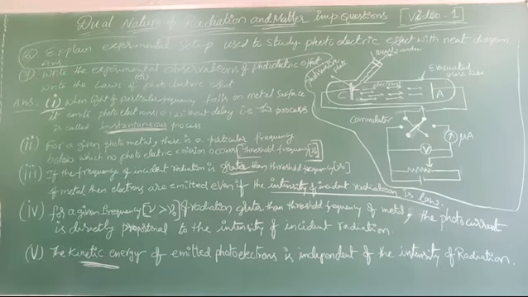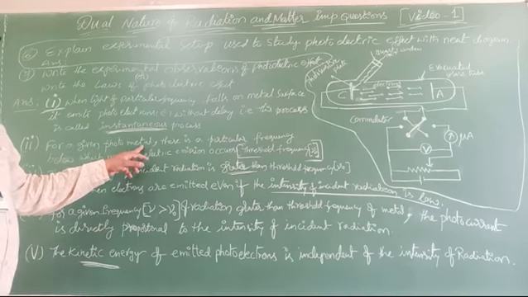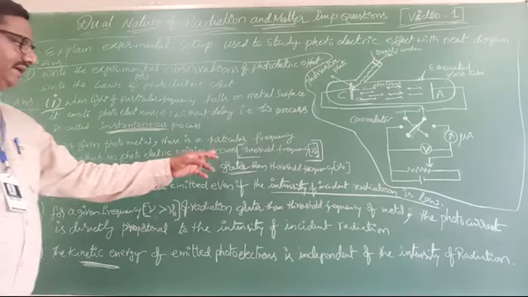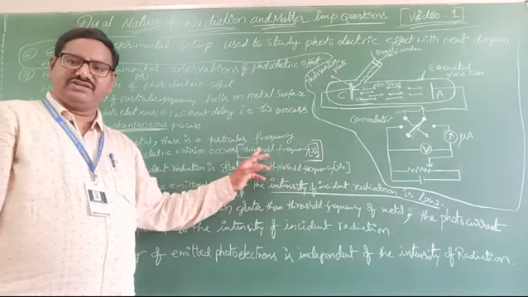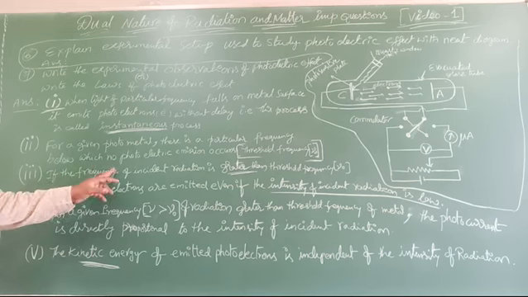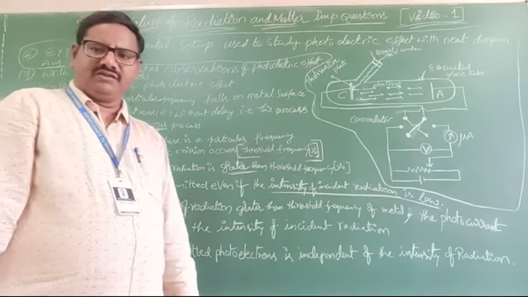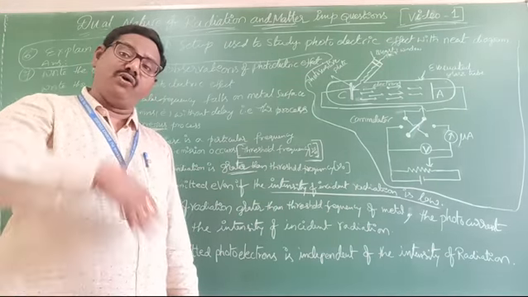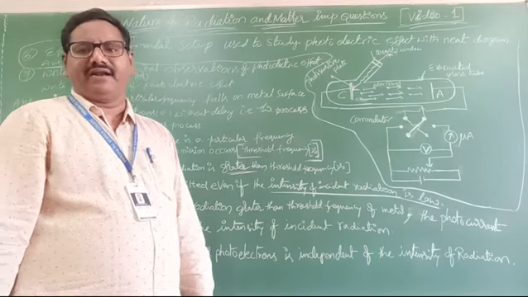For a given photometal, there is a particular frequency. That particular frequency is called the threshold frequency, below which no photoelectric emission occurs. If the frequency of incident radiation is above the threshold frequency, what happens?